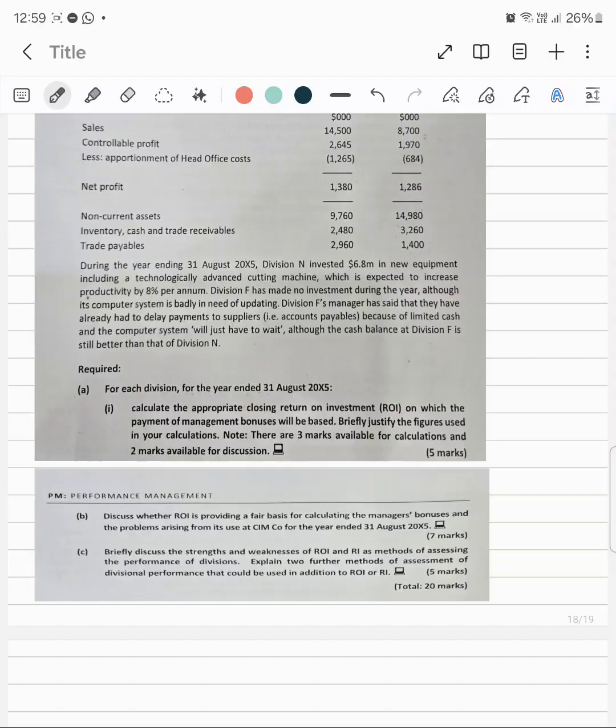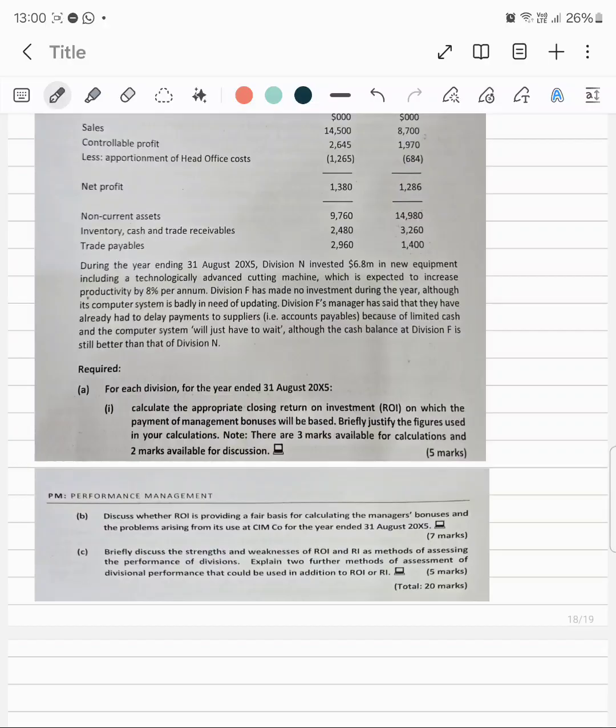Division F's manager has said that they have already had to delay payments to the supplier because of limited cash, and computer systems will have to wait, although the cash balance at Division F is still better than that of Division N.